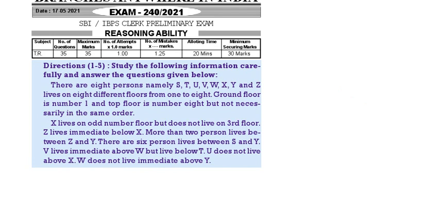More than 2 persons are there between Z and Y. There are 6 persons between S and Y. V lives immediately above W but below T. U does not live above X. W does not live immediately above Y.